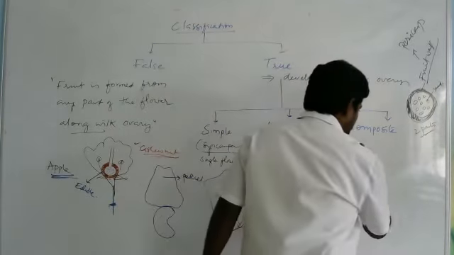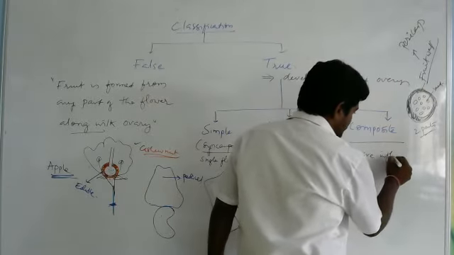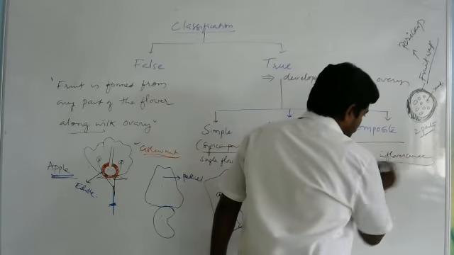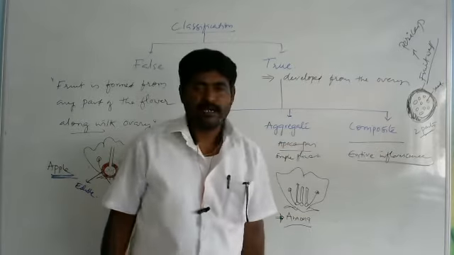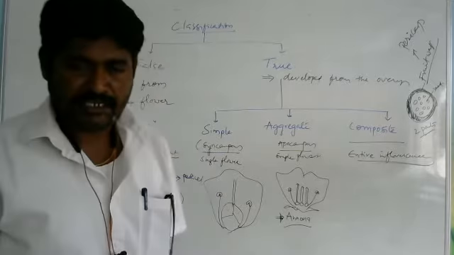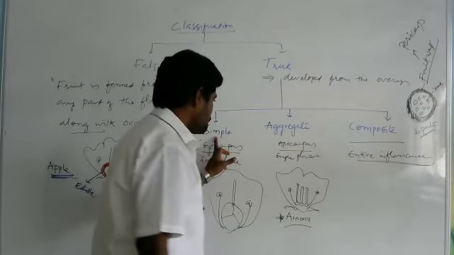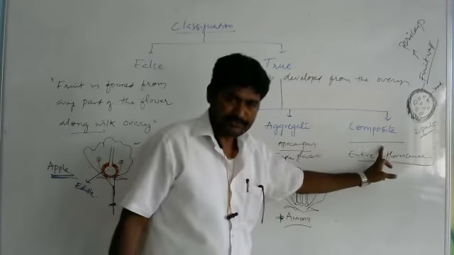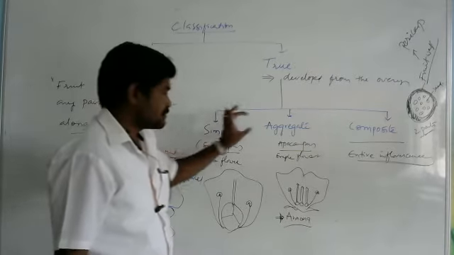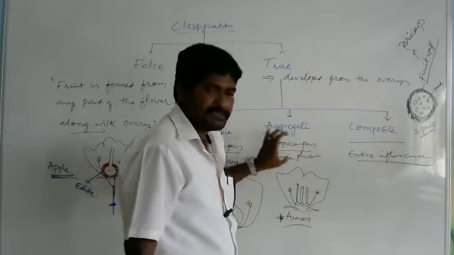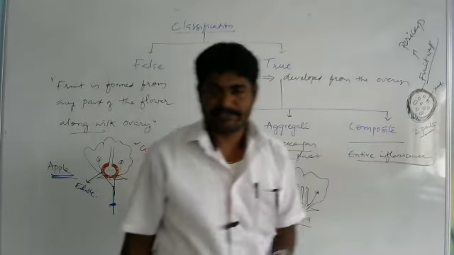Right. Next, what is composite fruit means? If the entire inflorescence is modified or developed into a fruit, then such type of fruits are called as composite fruits. Okay, is it clear? So the true fruits are of three types: simple, aggregate, and composite. The simple fruits are developed from syncarpus flower. The aggregate fruits are developed from apocarpus flower. The composite fruits are developed from entire inflorescence.